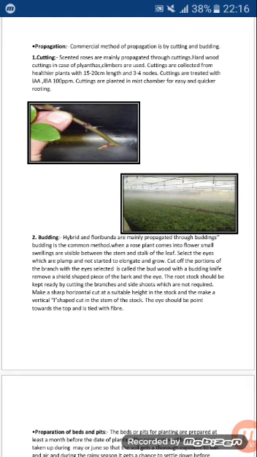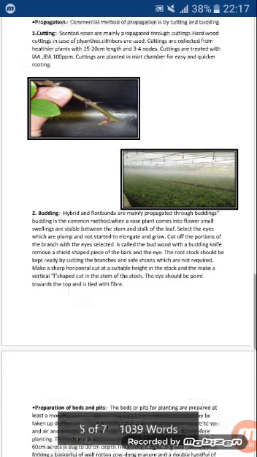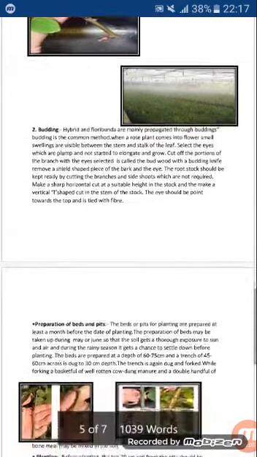With a budding knife, remove a shield-shaped piece of the bark with the eye. The rootstock should be kept ready by cutting off the branches and side shoots which are not required. Make a sharp horizontal cut at a suitable height in the stock and make a vertical T-shaped cut in the stem of the stock. The eye should point toward the top and is tied with fiber.